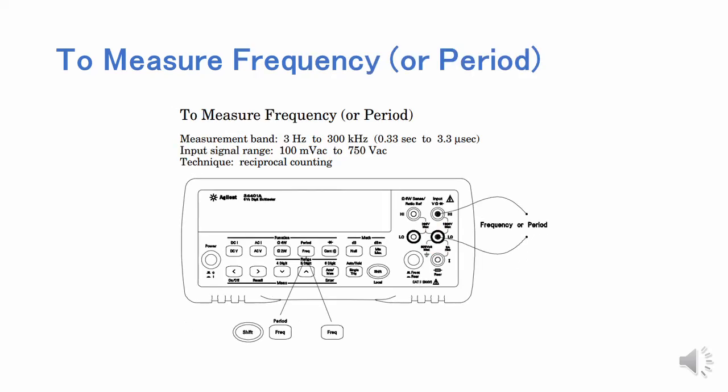Frequency or period measurement. Press the Freq key to measure frequency, or Shift and the Period key. Measurement band is 3 Hz to 300 kHz. Input signal range is 100 mV to 750 volts AC. Connect the red terminal at the right upper corner and the black one to measure frequency or period.